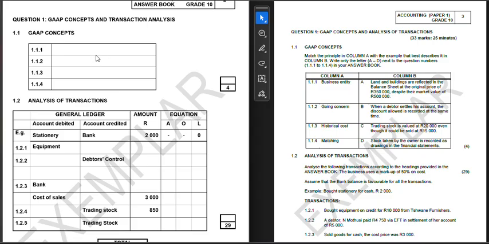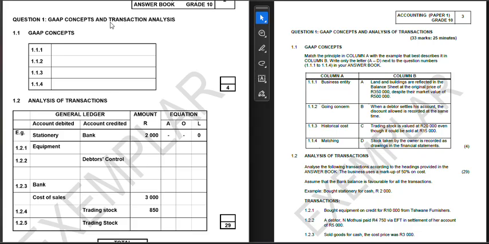Is it business entity A? If not, then we'll check what A is. Business entity A says that land and building are reflected in the balance sheet at the original cost price of 350,000 despite their market value of 500,000. The land and building has a market value of 500,000, but it is recorded at 350 in our books. What concept is this?